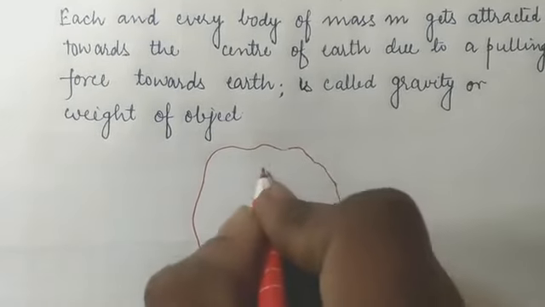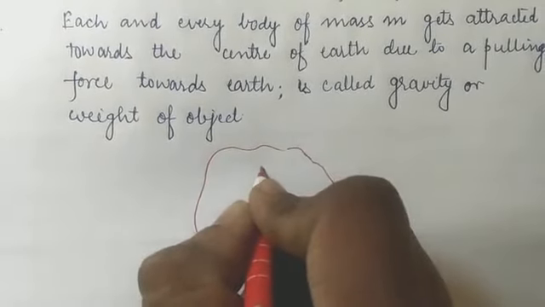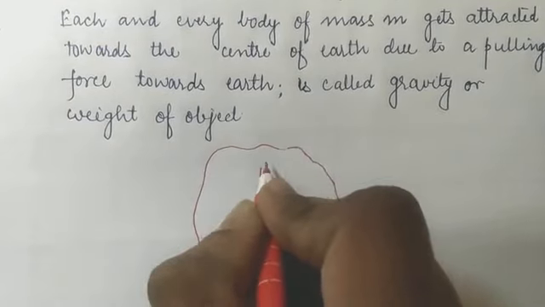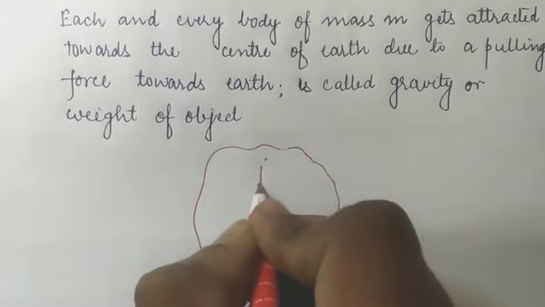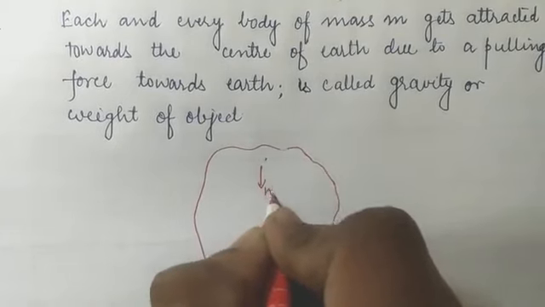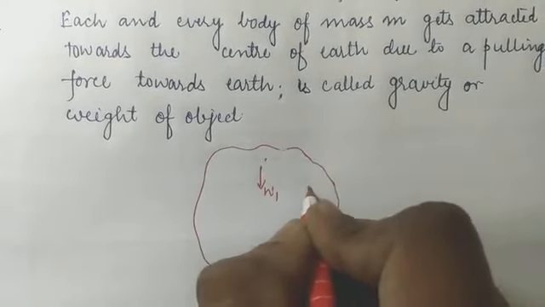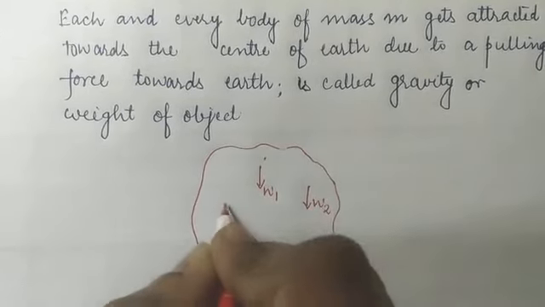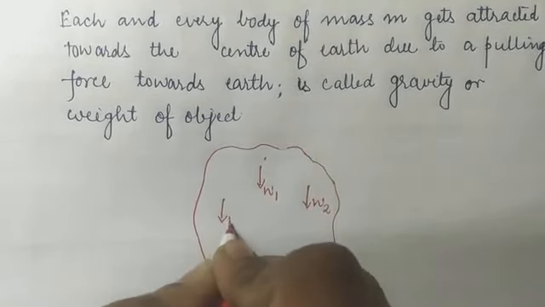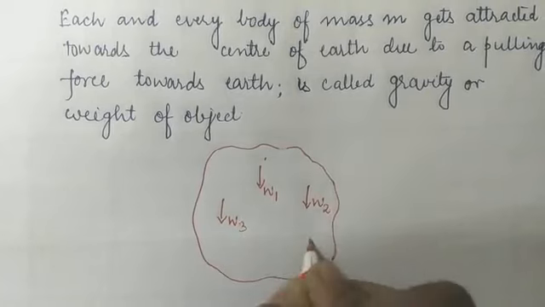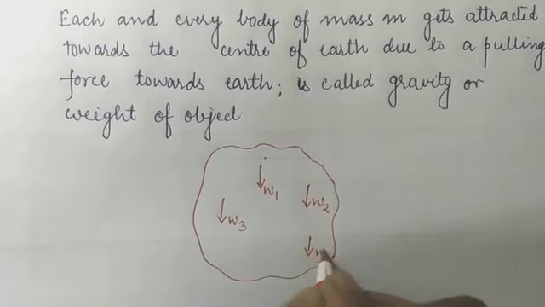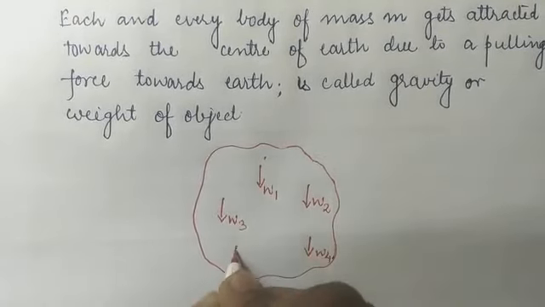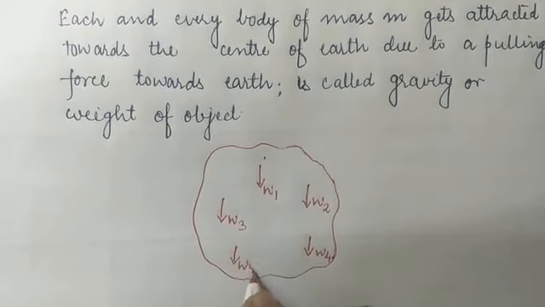Let this be the first particle, its weight will be W1. Next particle, its weight will be W2. The third particle, W3. The fourth particle, W4. And the fifth particle, W5.